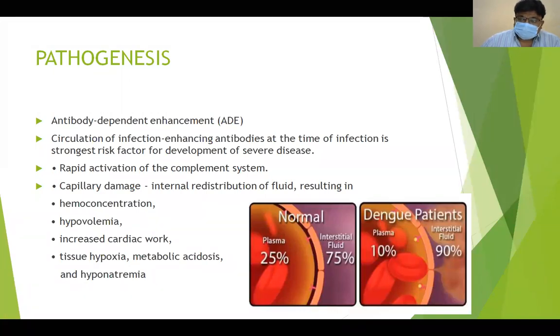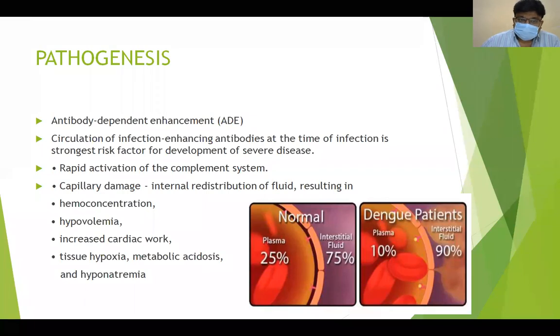That means if a person presents in a severe form, he has previously been affected by one strain and now by another strain, and the antibodies from the previous infection act as enhancing factors for these viruses.